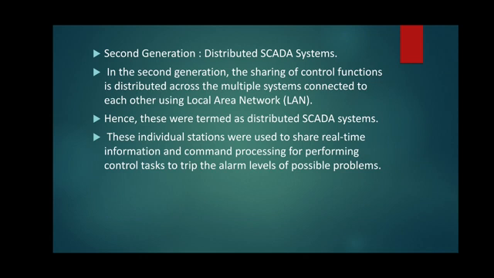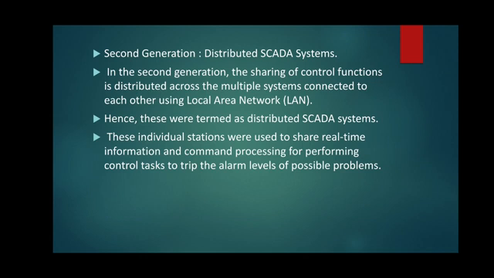In the second generation, the sharing of control functions is distributed across the multiple systems connected to each other using a local area network. So LAN is used, which is shown in the diagram. The connection for communication is shown in the diagram. Hence, they were termed as distributed SCADA systems. These individual stations were used to share real-time information and command processing for performing control tasks to trip the alarm